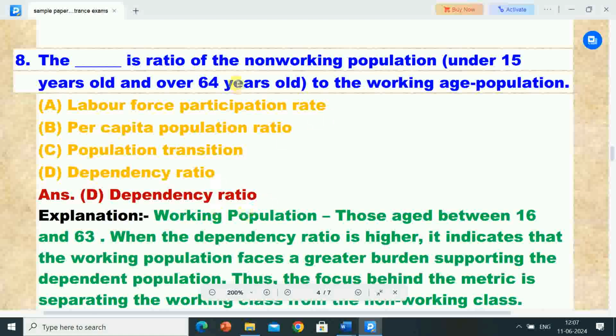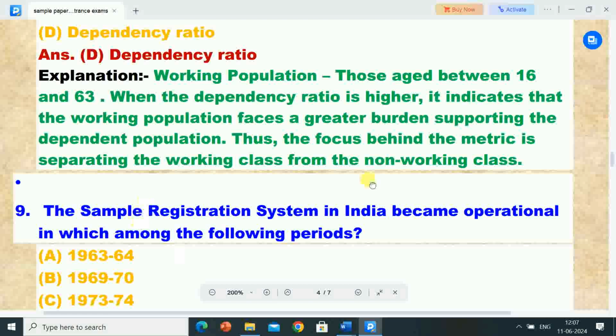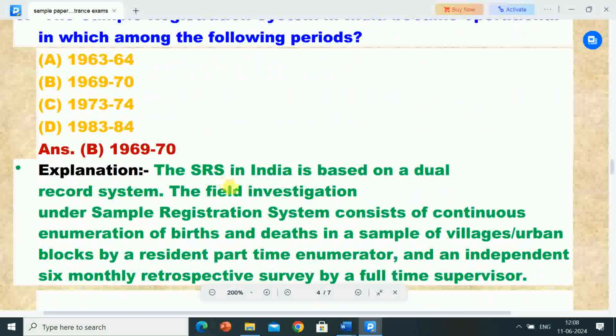So the dependency ratio is the ratio of the non-working population under 15 years old and over 64 years old to the working age population. Its explanation is working population, those aged between 16 and 63. When the dependency ratio is higher, it indicates that the working population faces a greater burden supporting the dependent population. Thus, the focus behind the metric is separating the working class from the non-working class.